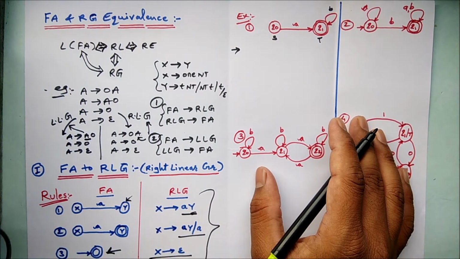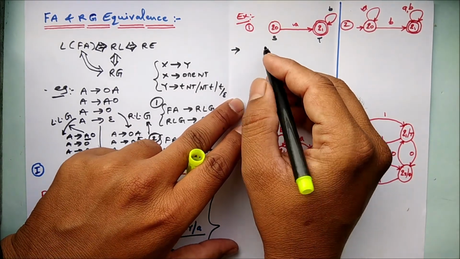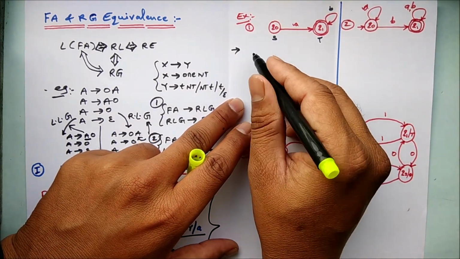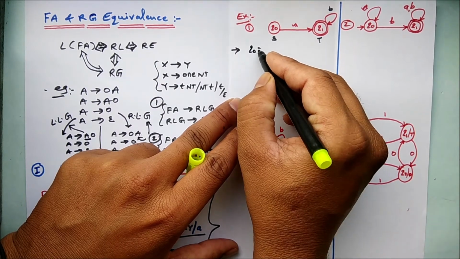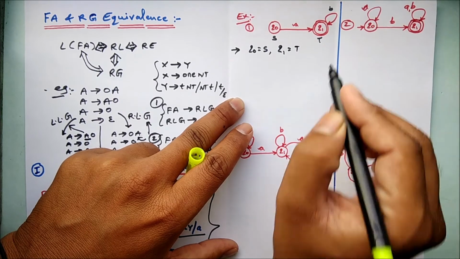The non-terminals we use in grammar are like S, T, P, Q and so on. So for better understanding, let's consider Q0 as S and Q1 as T.